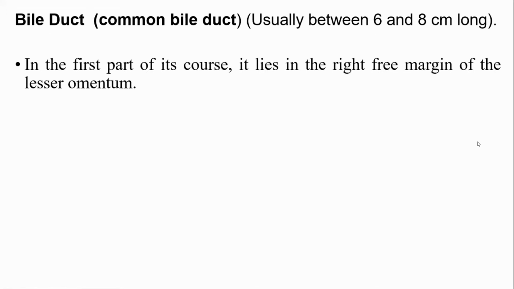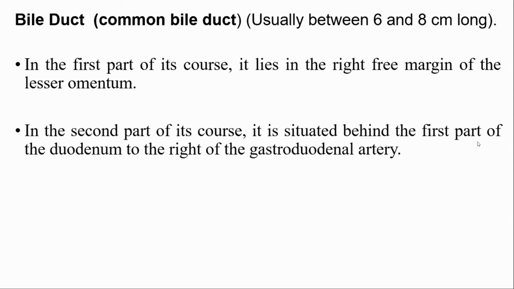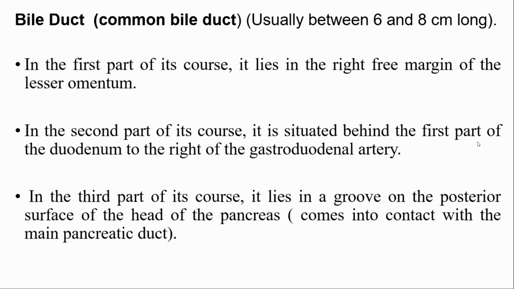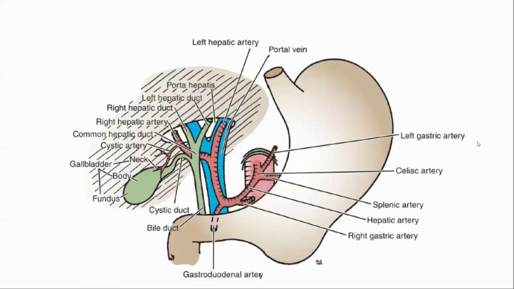In the first part of its course, it lies in the right free margin of the lesser omentum. Then it descends down. In the second part of its course, it is situated behind the first part of the duodenum, to the right of the gastroduodenal artery. Then in the third part, it lies in a groove on the posterior surface of the head of the pancreas, from where it joins with the main pancreatic duct and opens into the second part of the duodenum. So it has three parts: first, second, and third.